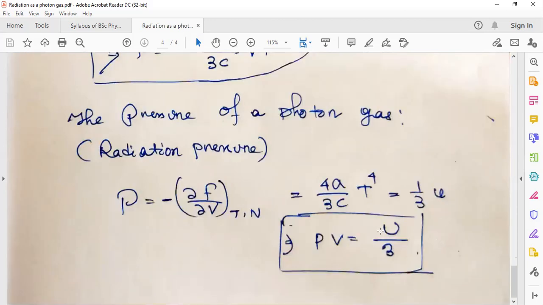Small u is again capital U over V, so we get PV equal to U/3. So that is the thing.